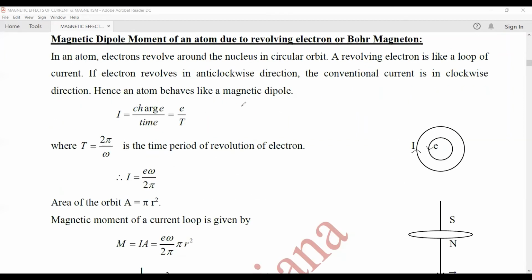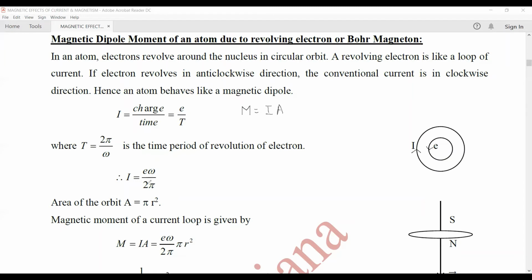Okay, now let's find the magnetic dipole moment of this current carrying loop, that is, the electron which is revolving around the nucleus. We know that magnetic dipole moment is given by current into area of the loop. Now we know that current is equal to charge upon time. Charge is the electron, which we represent by small e, and if it completes one revolution, that time is the time period, and time period T is equal to 2 pi by omega.